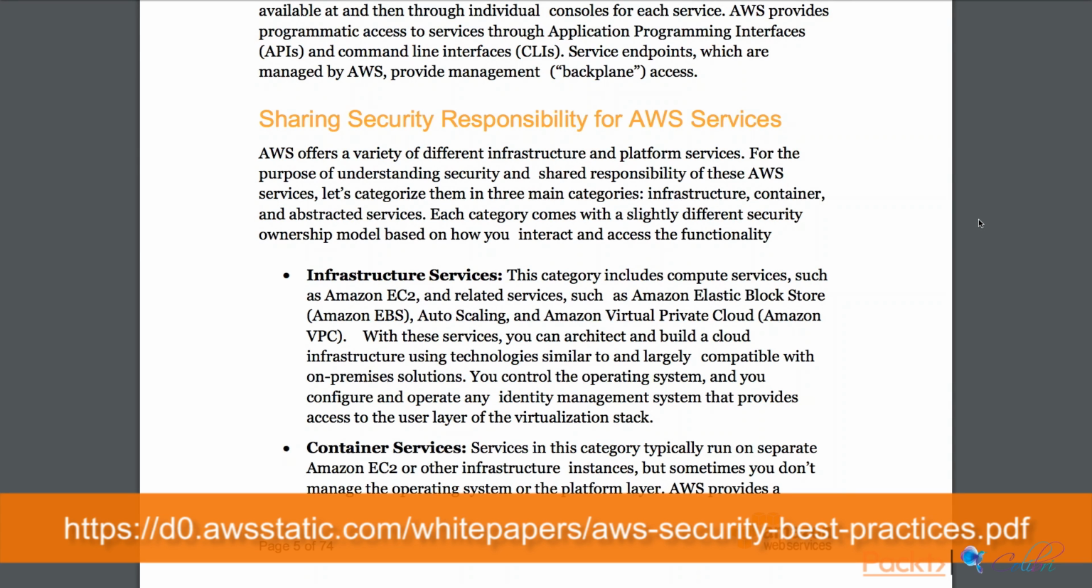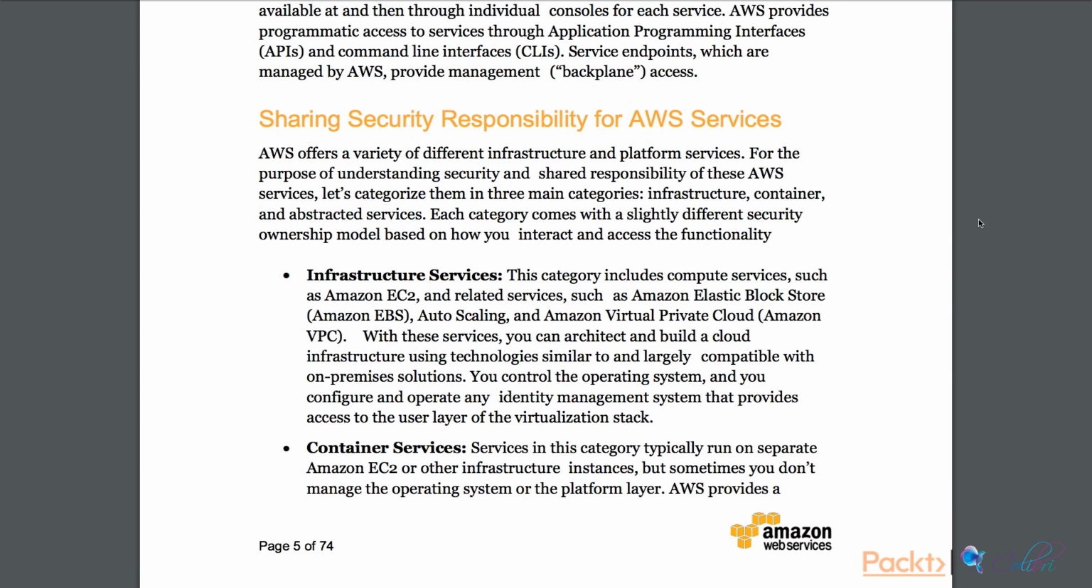First of all, there are the infrastructure services, and they include compute services such as Amazon EC2, as well as EBS, autoscaling, and Amazon Virtual Private Cloud. We've seen that with these services, we can architect and build a cloud infrastructure using technologies similar to and compatible with on-premises solutions. And we are responsible for controlling the operating system and configuring and operating any identity management system that provides access to the user layer of the virtualization stack.